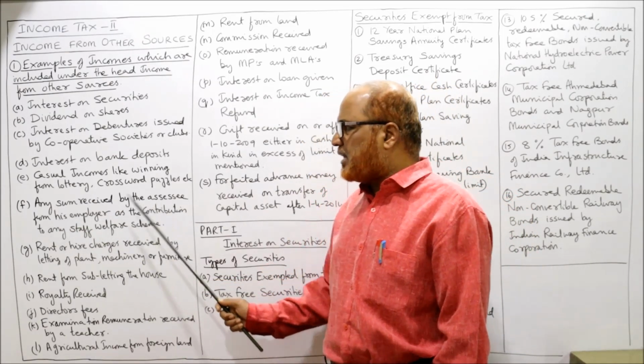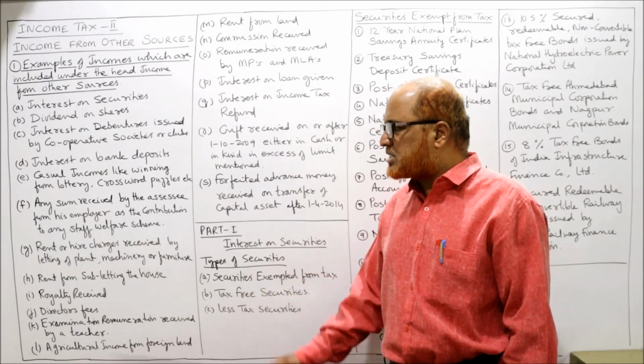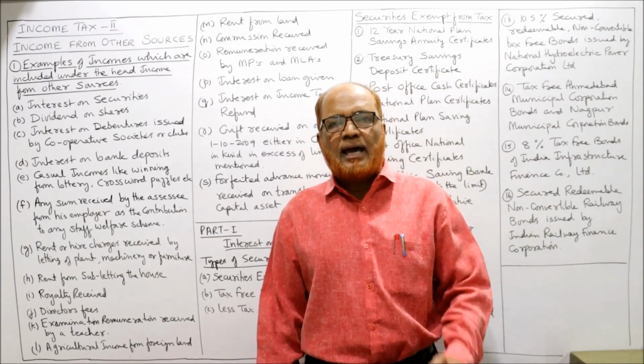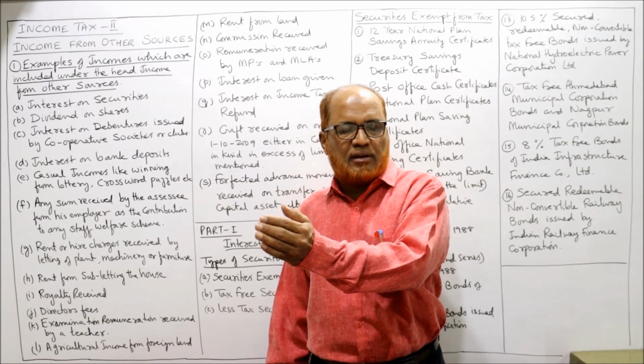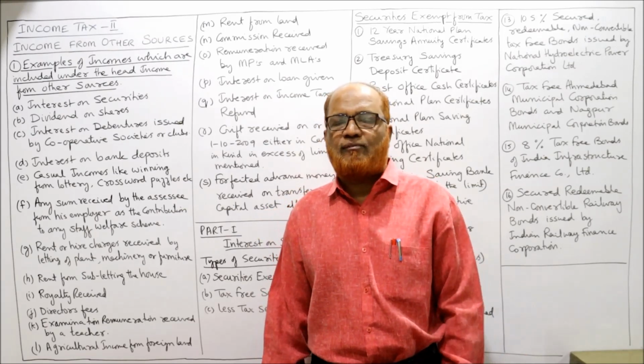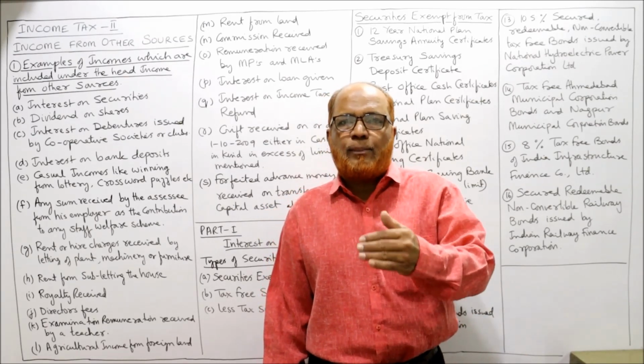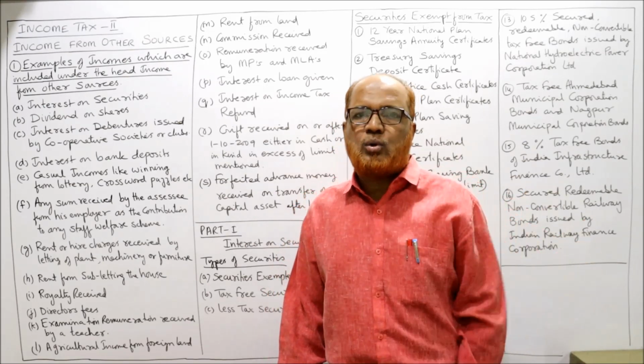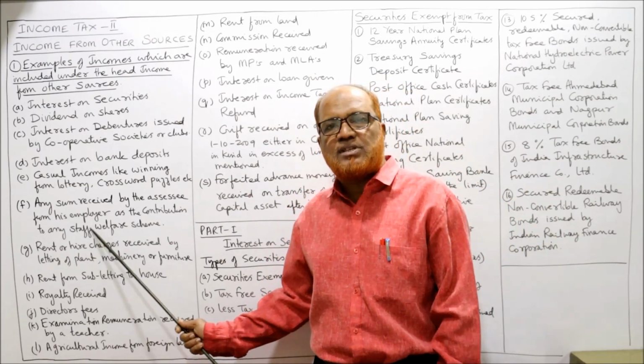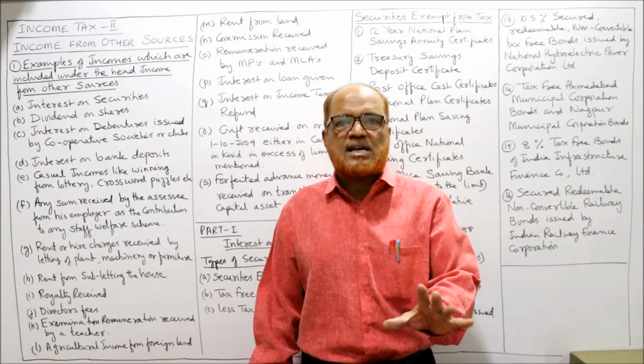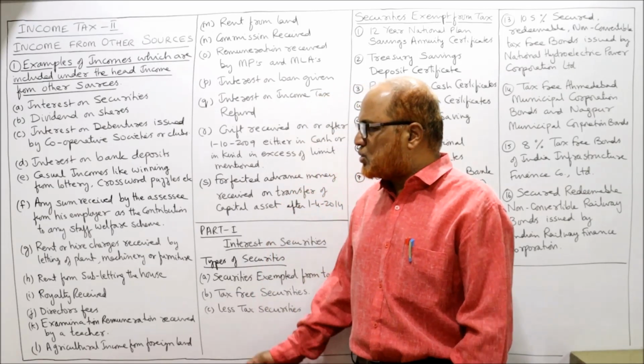Then any sum received by the assessee from his employer as contribution to any staff welfare scheme. The employees have contributed some amount to the staff welfare scheme. Later on, the employer has paid some amount to the employee from the staff welfare scheme. That is taxable under the head income from other sources.